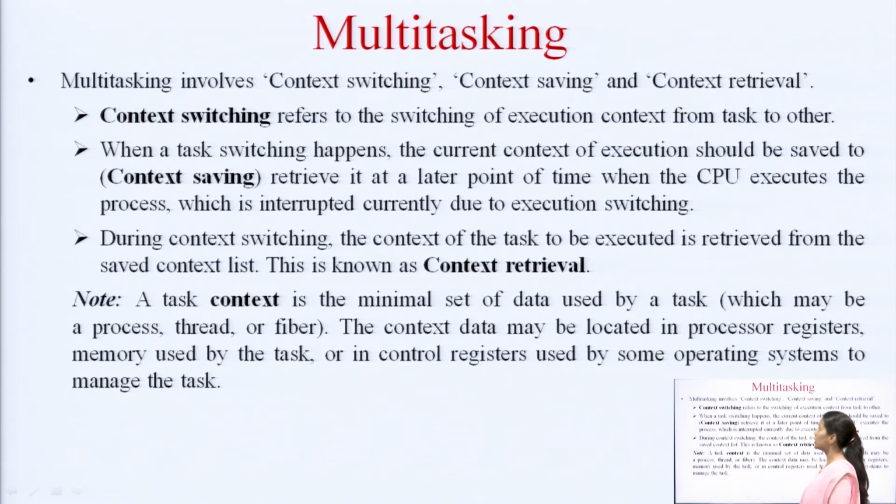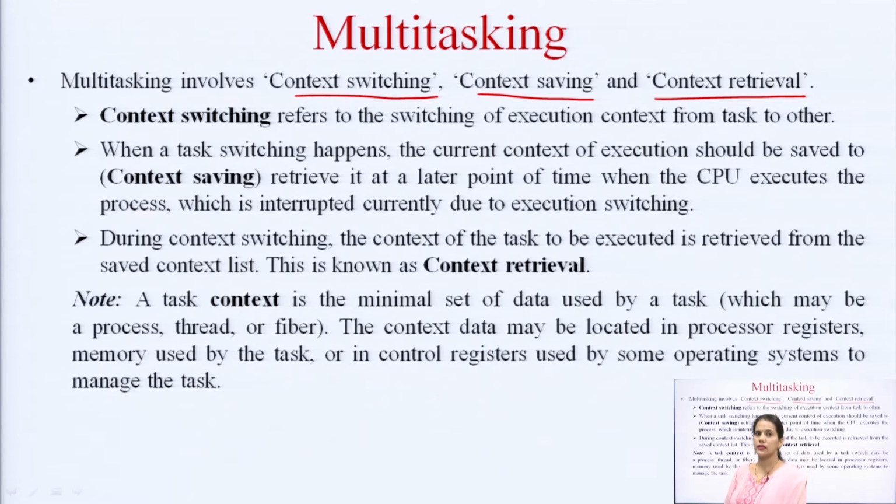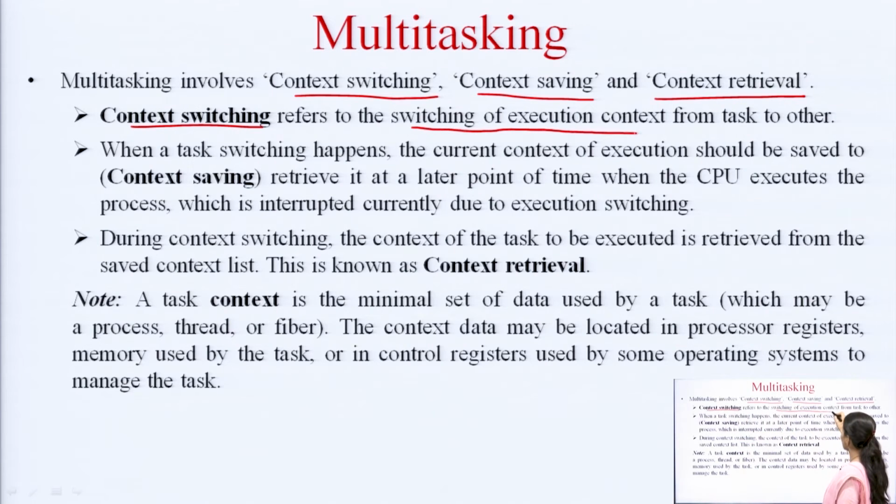When we talk about multitasking, it involves different phases. What are the different phases? There is context switching, there is context saving and there is context retrieval. We will now understand what these terms mean. Context switching refers to the switching of execution context from one task to another.